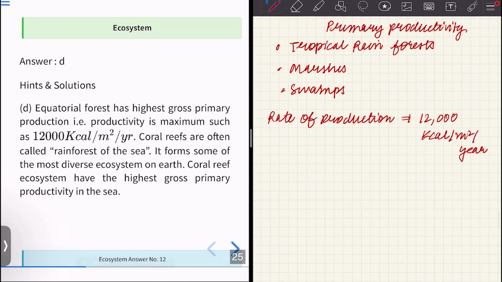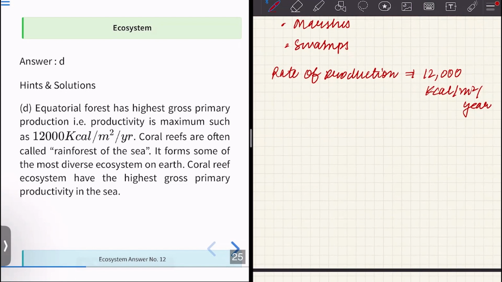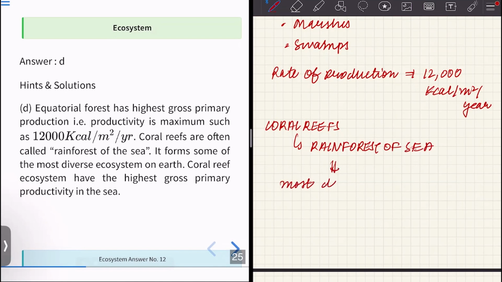Okay. And coral reefs are also called the rainforest of the sea. Coral reefs, what is the other name given to coral reefs? It is known as the rainforest of the sea. Why is this so? It forms the most diverse ecosystem on Earth, and it has a high species diversity.